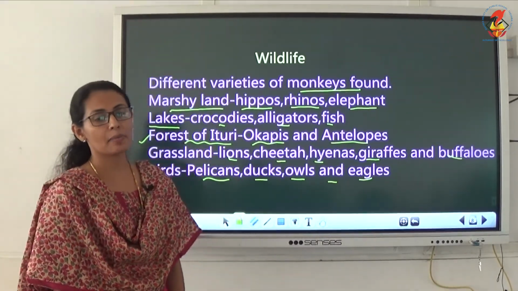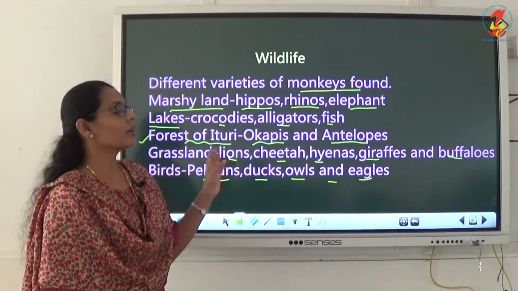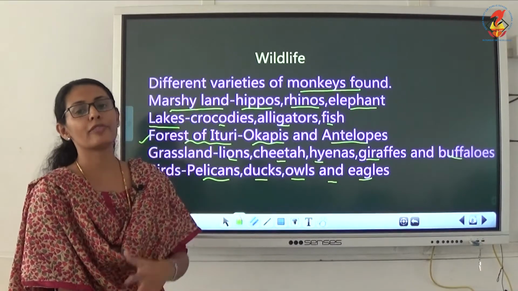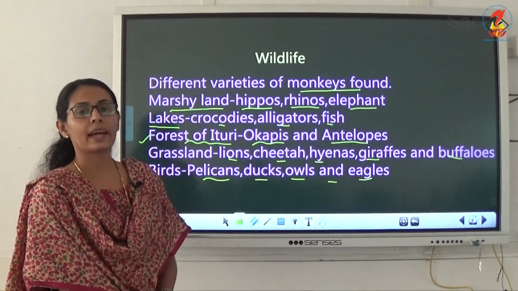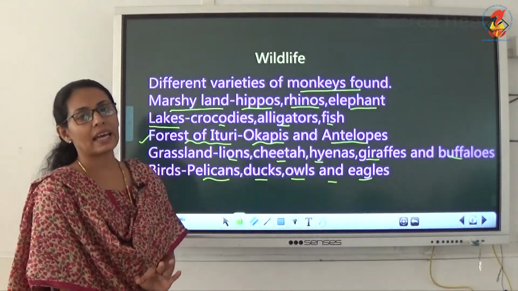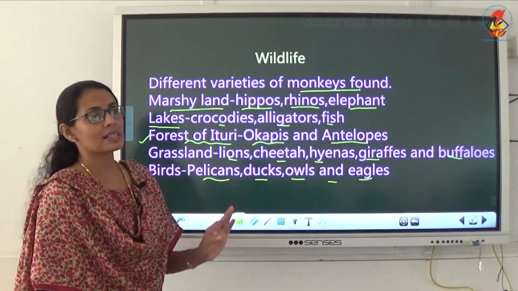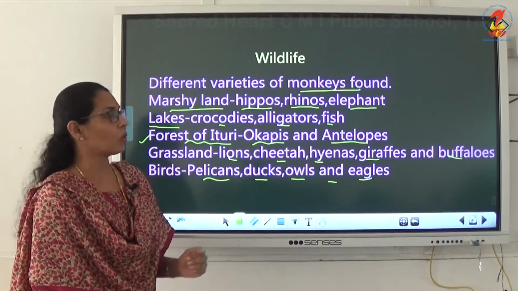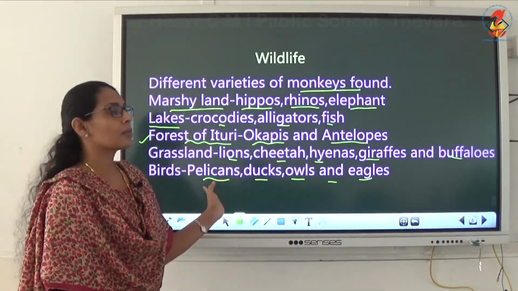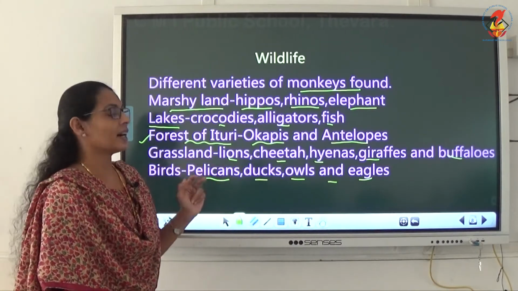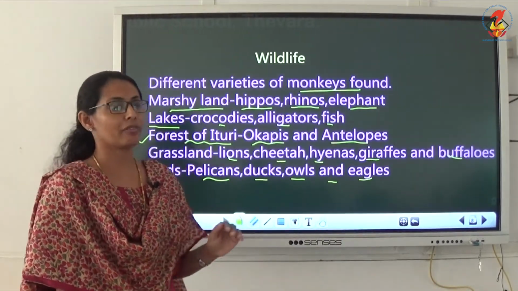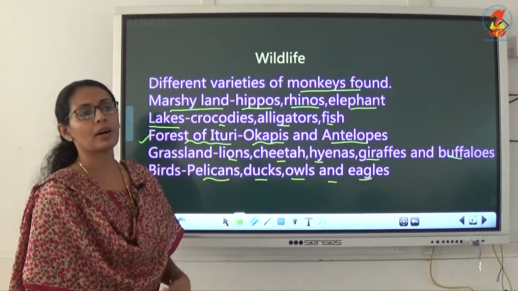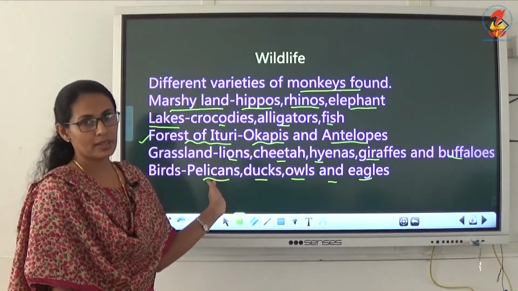And in marshy land, mostly we can find hippopotamus, rhinoceros and elephant. Then in a special forest known as Ituri, we can see okapis and antelopes. And grasslands mainly have lions, cheetah, hyena, buffaloes and giraffes. Among birds, there are pelicans, ducks, owls and eagles. So these were the important animals and birds we can find in this forest.